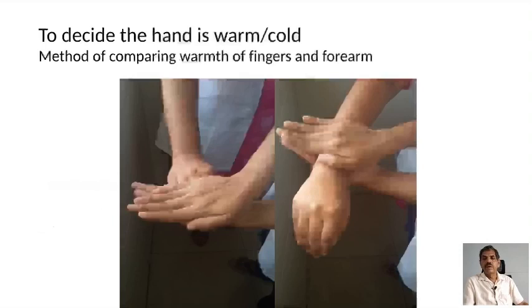Now this picture shows the way in which you have to look for warmth of the hand. First you have to check the warmth of the palm, then you have to see the warmth of the forearm. When the forearm is less warm than the hand, that is normal, and normally the palm will be warmer because of the greater blood supply in the palm.